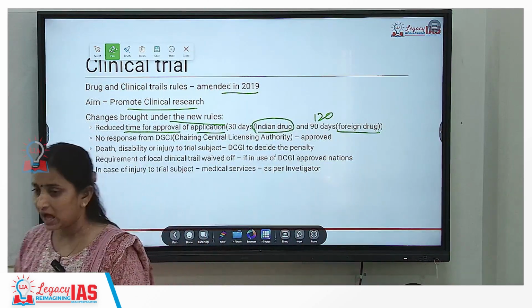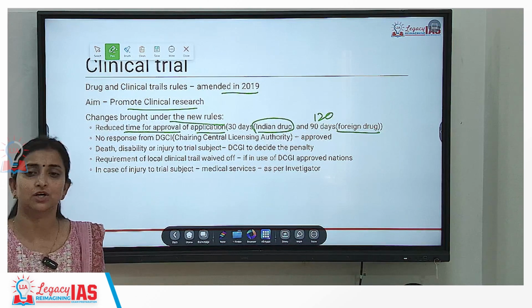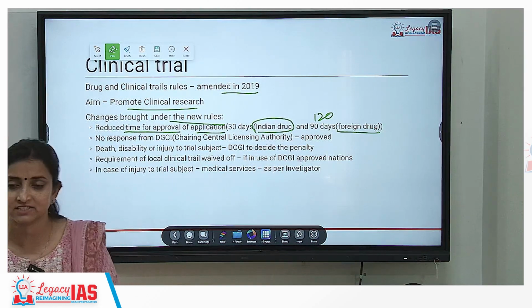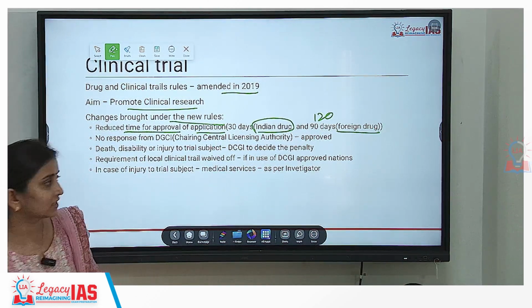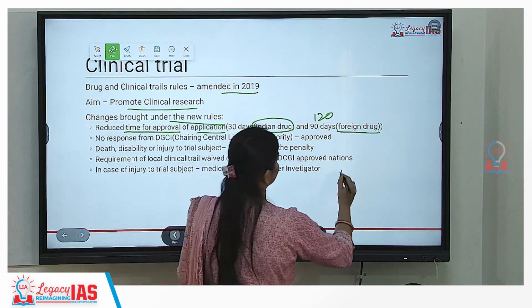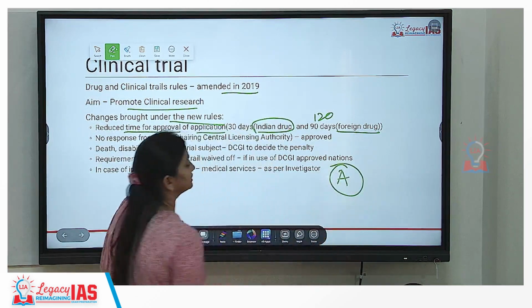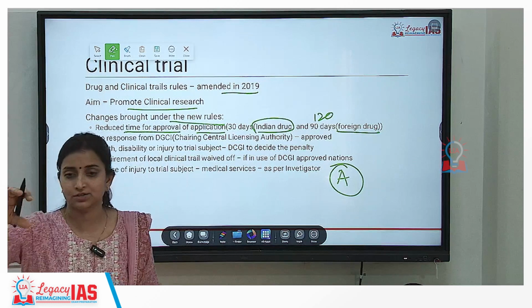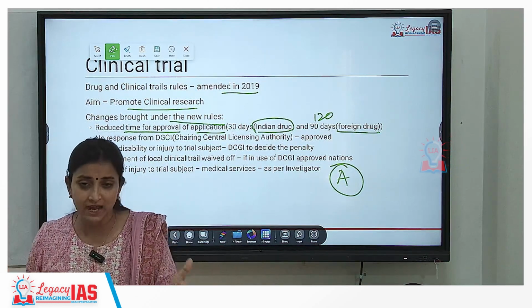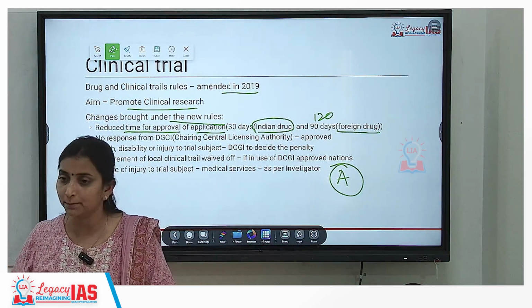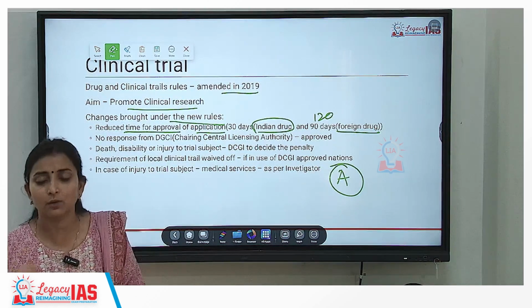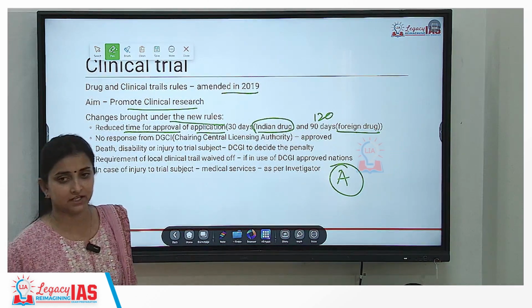For example, I as a pharma company have registered with the Drug Controller General of India stating that my application has been audited, then the Drug Controller General of India initially had 90 days of time period to approve my application, but this now has been shortened to 30 days only.